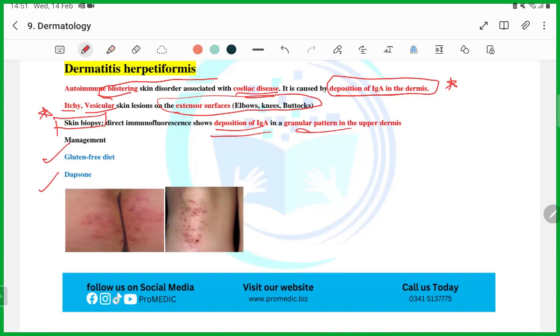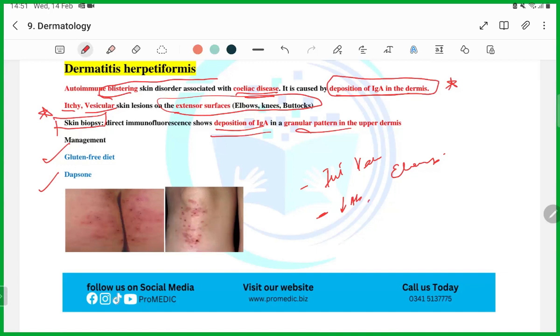So how will the questions come from this? First of all, they will tell you that a patient has presented to you with intensely itchy blisters or vesicular rash on the elbow. Then they will give you the scenario of celiac disease. Patient is having anemia, Hb will be low.